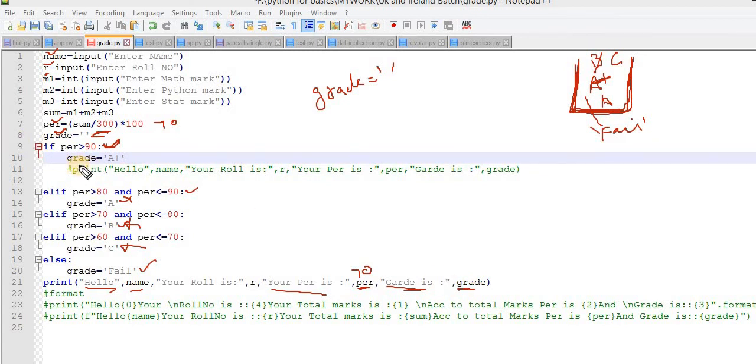Now what does grade contain? This container contains, let's suppose, A grade. Then what is the output on the screen? The grade is A. Okay, so only the variable. Why should we again display this print statement in every if condition?